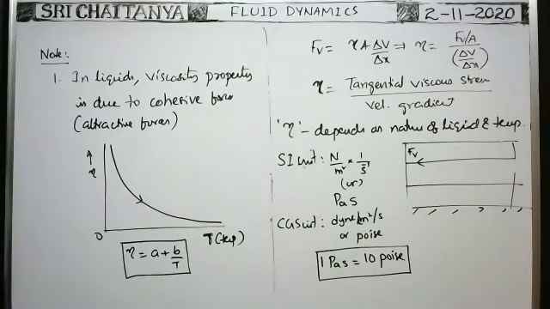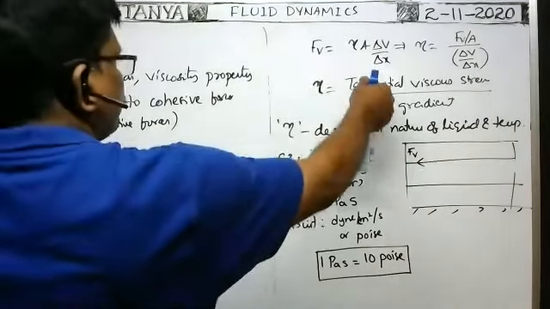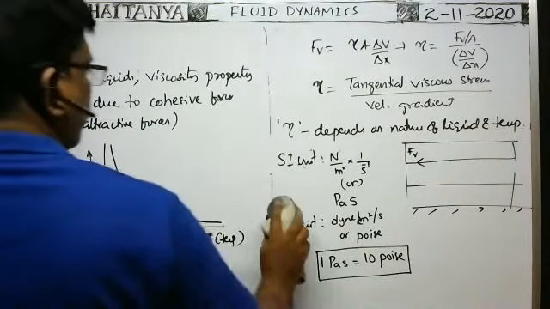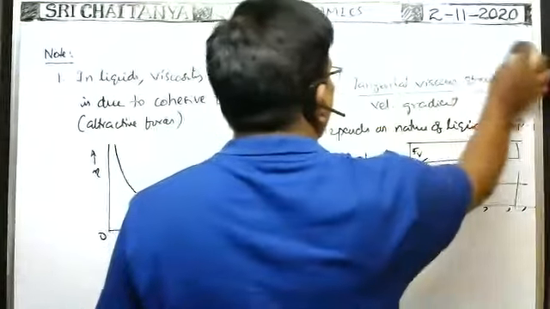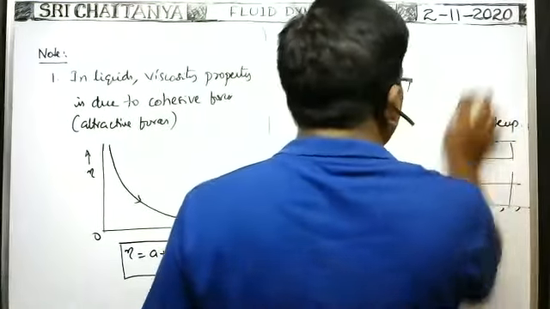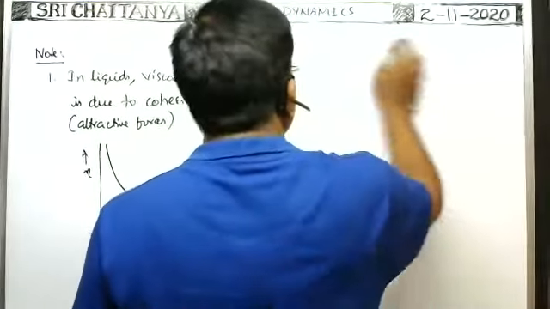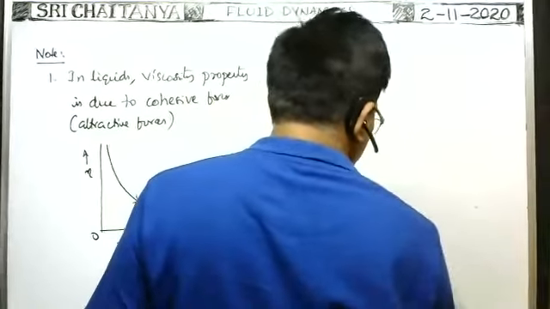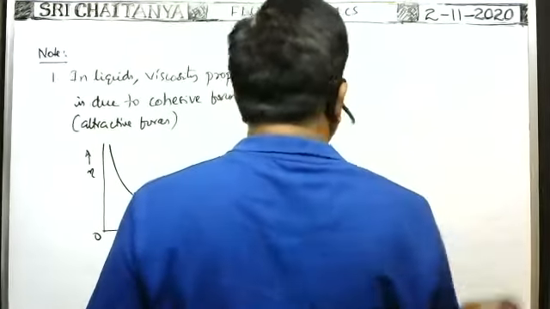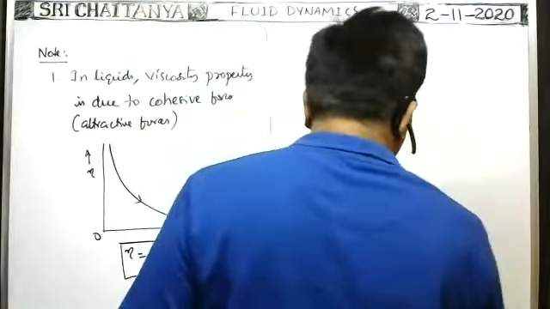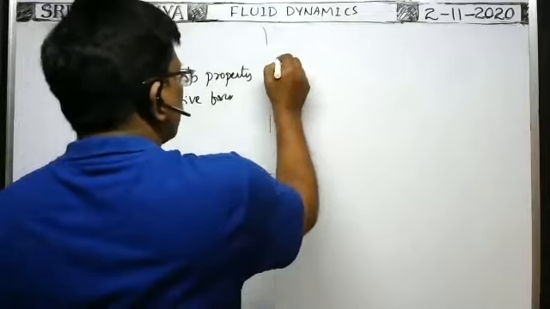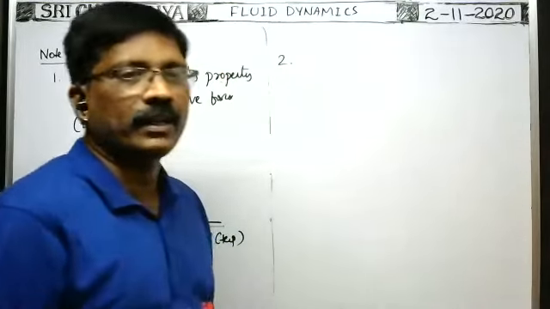Okay, next, in case of gases, this point is very, very important. In case of liquids, viscosity is because of cohesive forces of attraction. But in case of gases, how does the viscous force exist? Because in case of gases, we know the gas molecules are always at random.